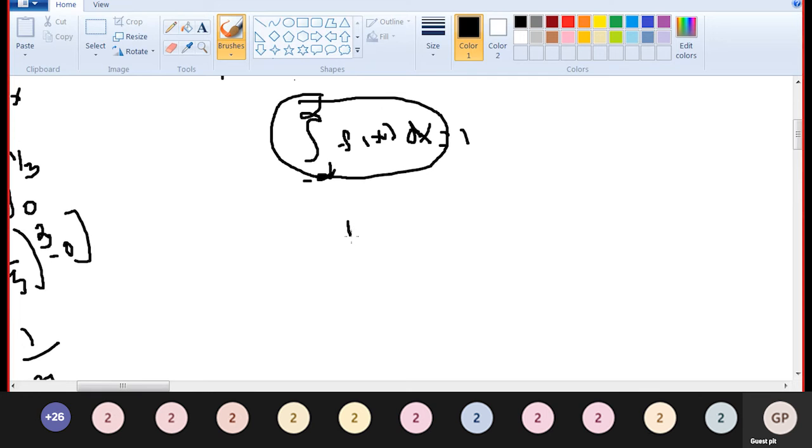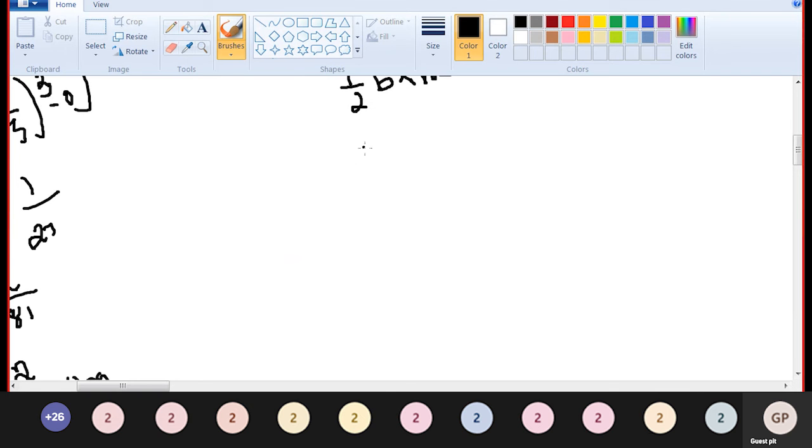What is the area of the triangle? Half into base into height. So half into base into height, that is half into alpha, is equal to 1.